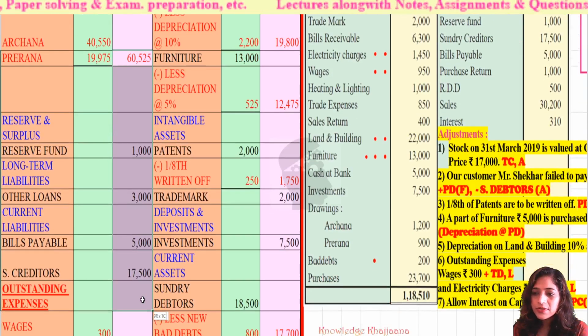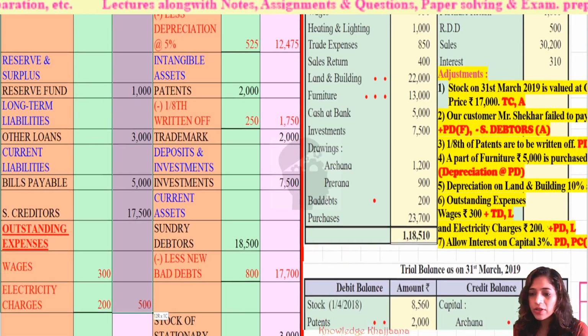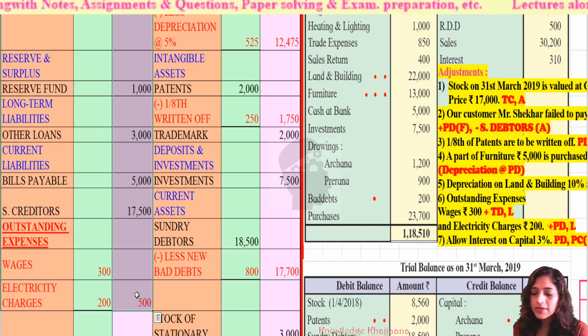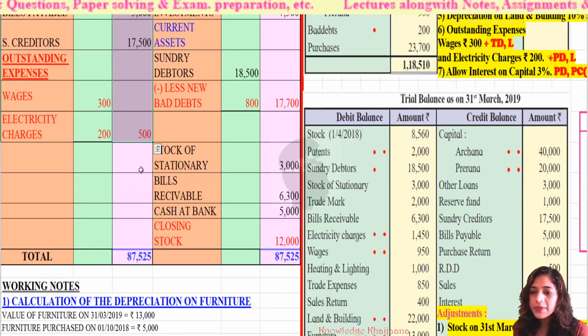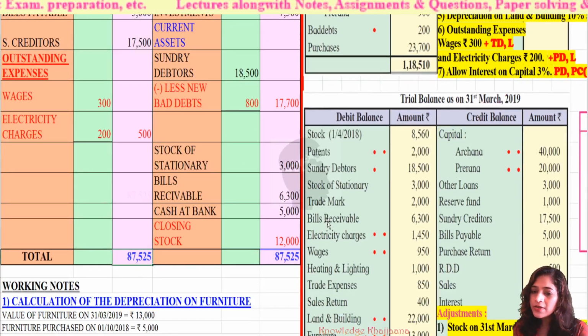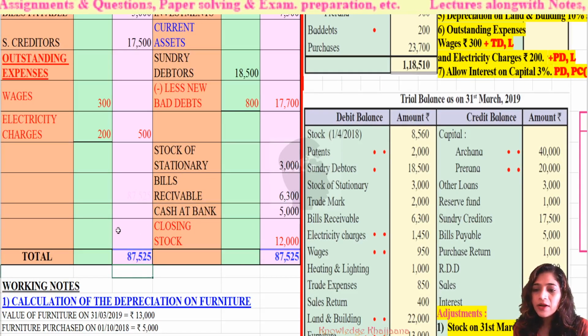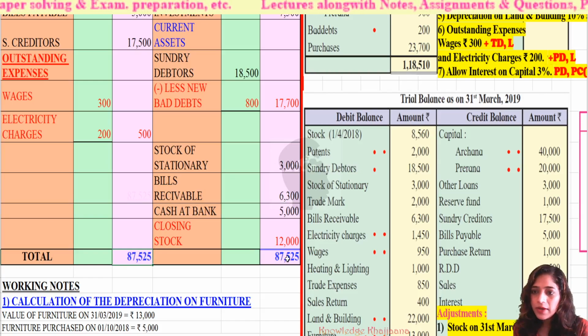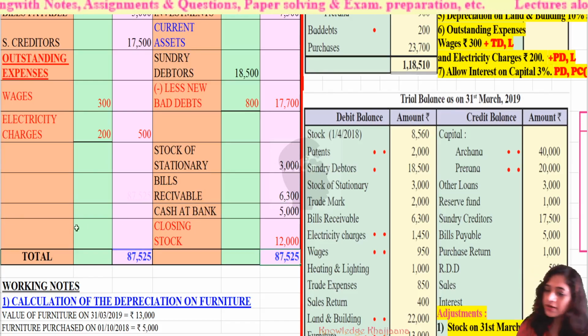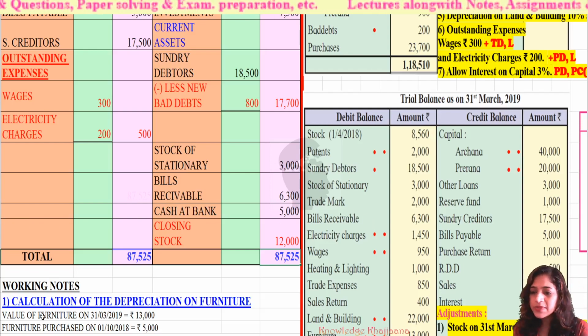Then also we have to check whether we have taken all the amounts to the outer column. Yes, so the total is rupees 87,575. So with this we have come to the conclusion that the totals of the liabilities and asset sides of the balance sheet are tallying, or matched. It means our problem is exactly solved.